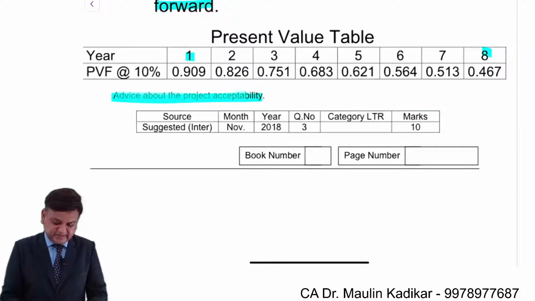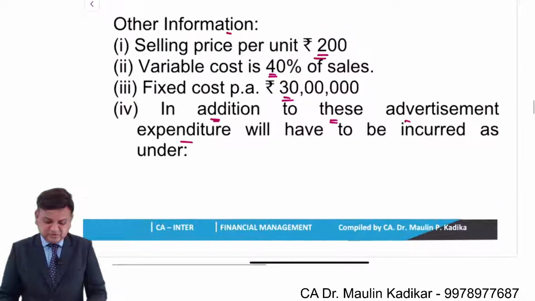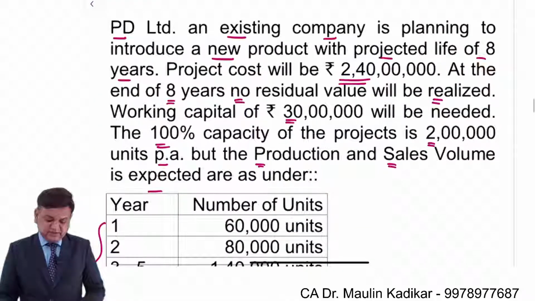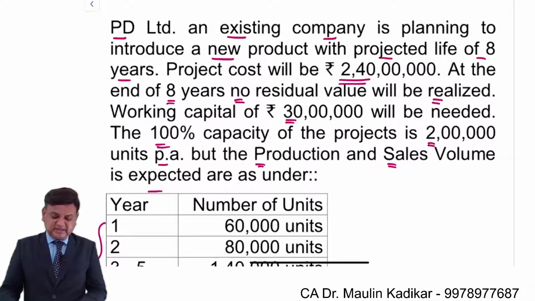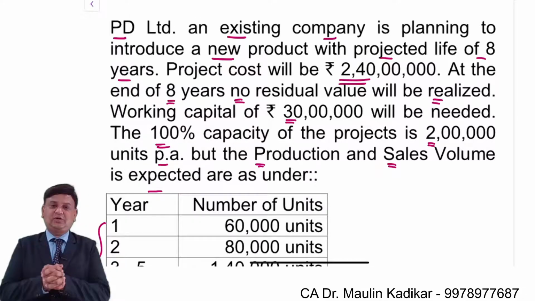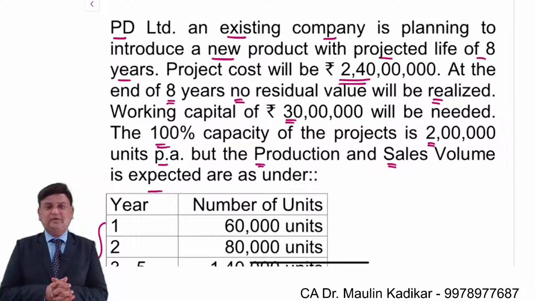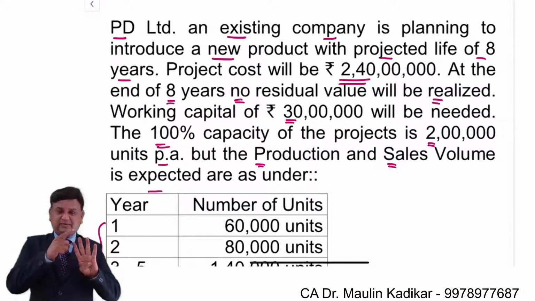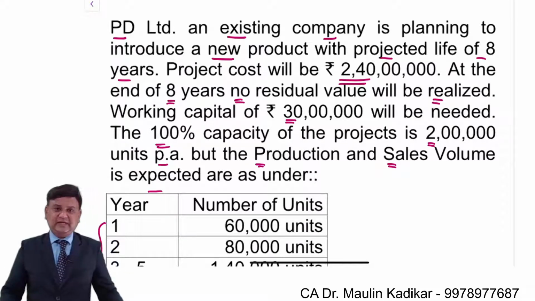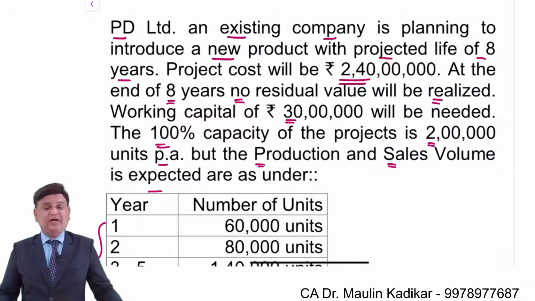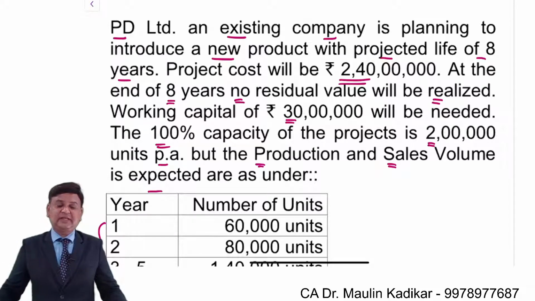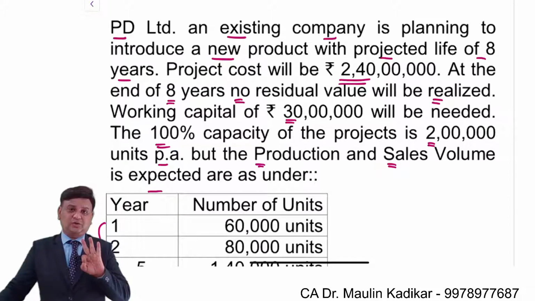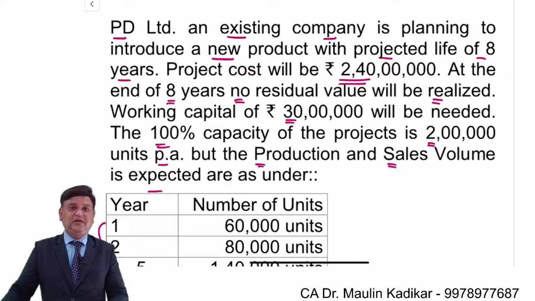Advise about the project acceptability. Over here we are required to decide whether the project should be accepted or not, that is, whether we should make the investment or not. For decision making, you can adopt one of the 4 techniques: NPV, NPV index, PI or IRR. Usually we go with the NPV criterion because it is simple to apply among these 4. I request all of you to make the calculation for step 1 to step 3 on your own.